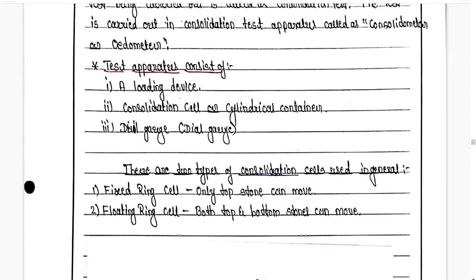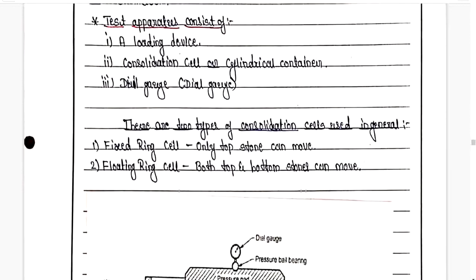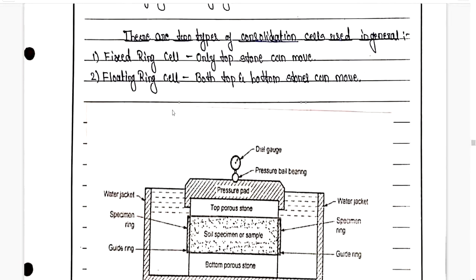That is, one is the loading device, the second one is the consolidation cell or cylindrical container, and the third one is the dial gauge. So the loading device, consolidation cell and dial gauge are the three major parts this apparatus consists of. There are two types of consolidometer cells.